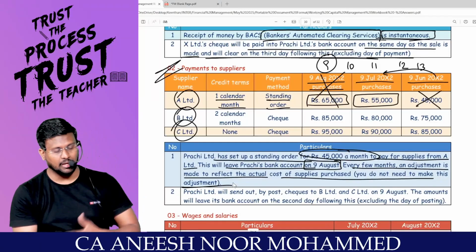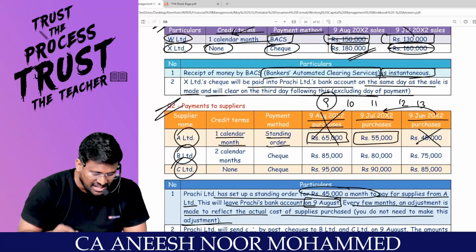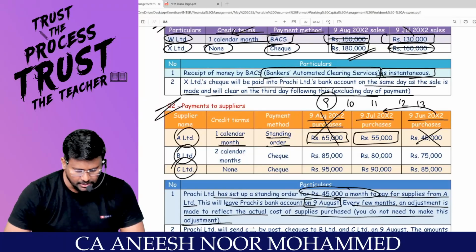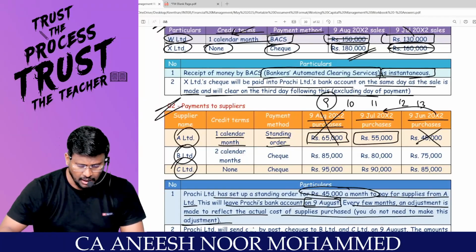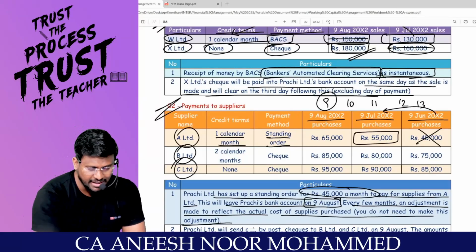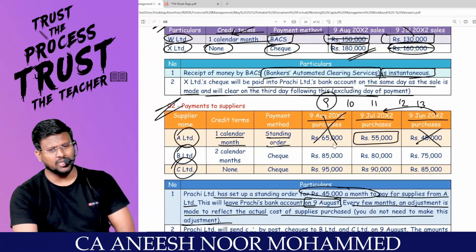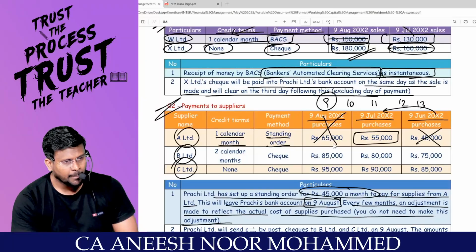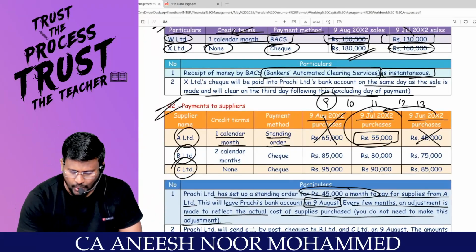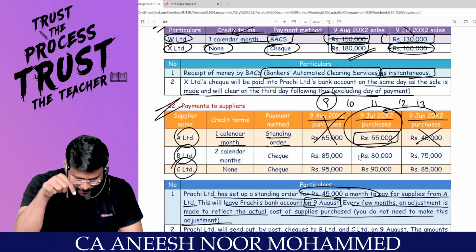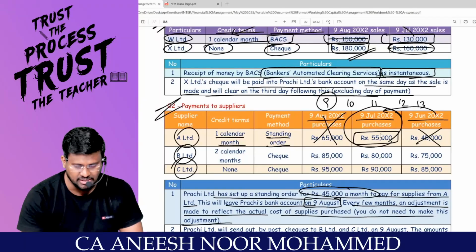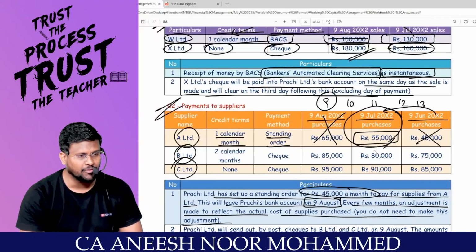என்ன சொல்றாங்கன்னா, sir, what Branchi is doing, they are making payment to the supplier, which is A Limited, right? Sir, 9th August they purchase 65,000, correct? My dear lovable students, this 65,000 they will not make payment now. They will make the payment in the next month. But the 9th July purchase, they will make the payment on 9th of August. Sir, how much is the payment? 55,000.